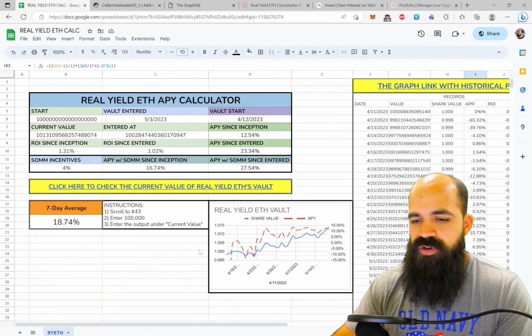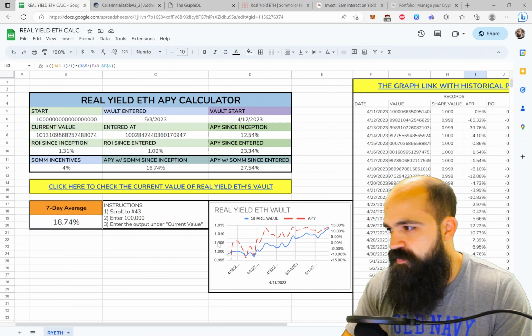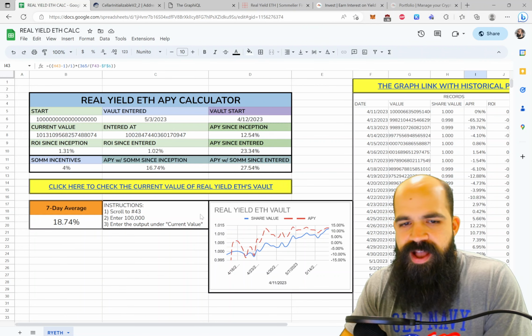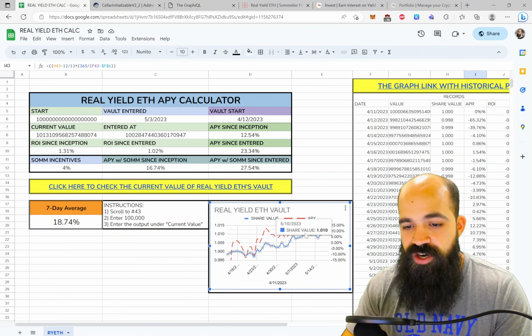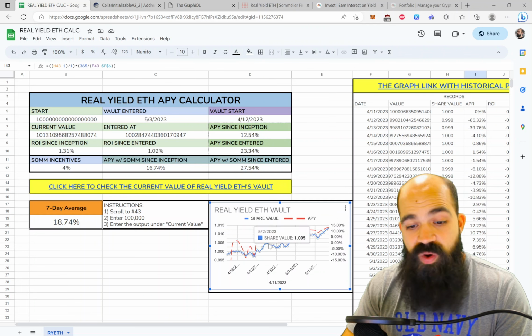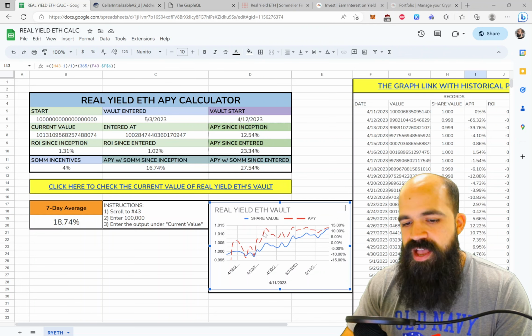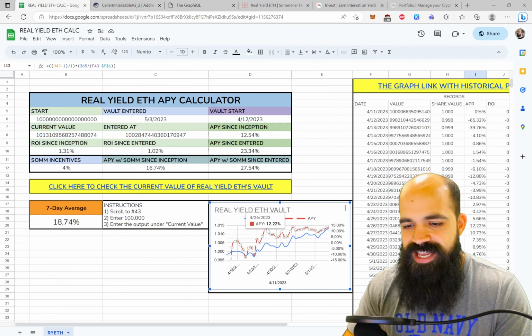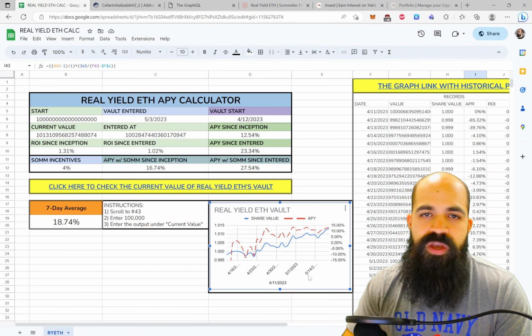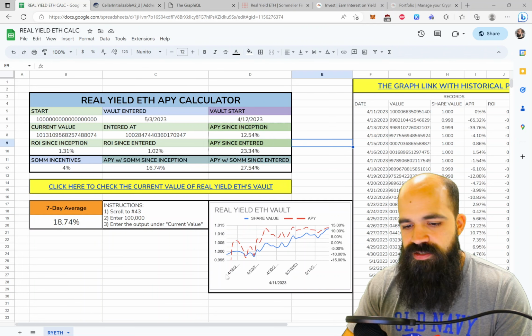We have a Dune dashboard that we're still working on, but me just being the kind of guy I am, I had to build a calculator for this. We also have the APYs here, so you can sort of see how the share value has increased over time, as well as the APY. The APY has actually increased over time. It has sort of leveled off since late last month, and we've been steady between like 15 and 19%, which I think is just really cool.